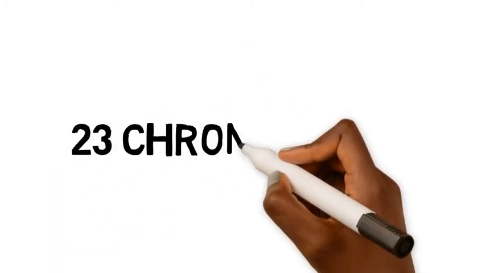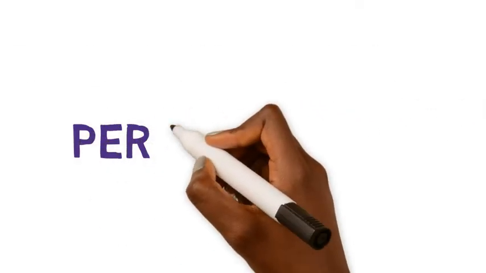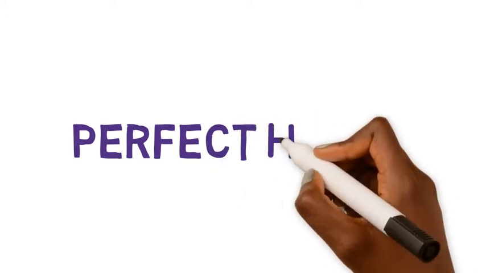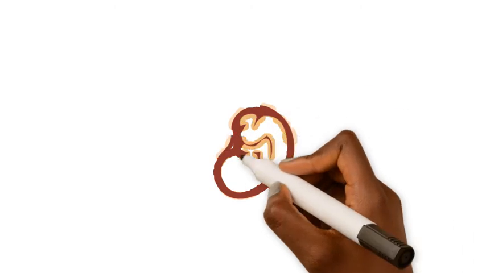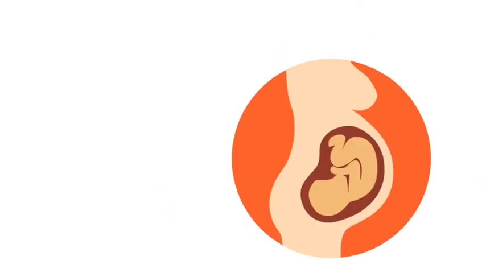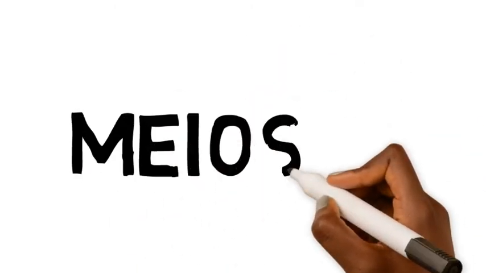Sex cells only have 23 chromosomes, but when they come together, they make 46, which is perfect for creating a human. Meiosis allows for genetic variety, which is why me and my brothers are different from each other. The process of meiosis is separated into two parts, meiosis 1 and meiosis 2.